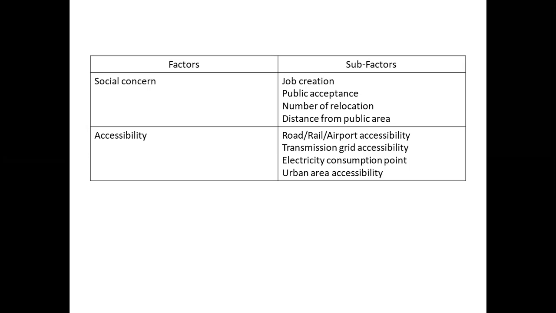Last important factor is accessibility. Approachability or accessibility is most important, as whenever we are constructing the power plant, we have to use a large machinery. So first point is road, rail or airport facility accessibility. The power plant construction and operation require road, rail or sometimes airport access to the site.